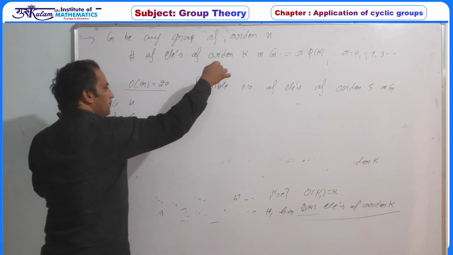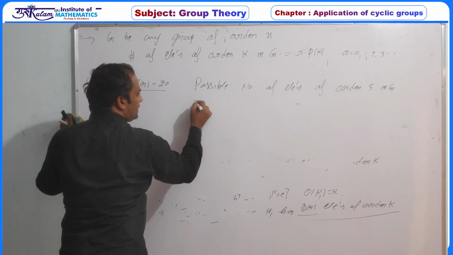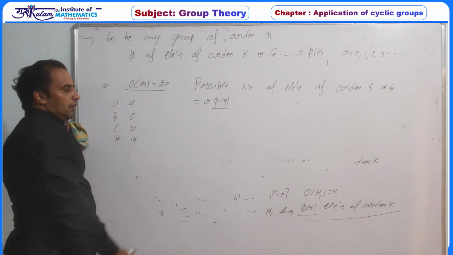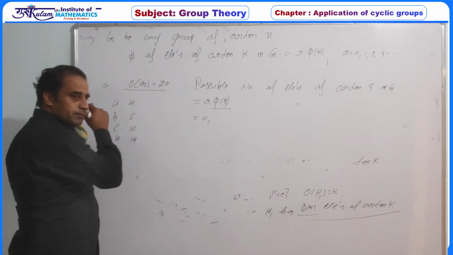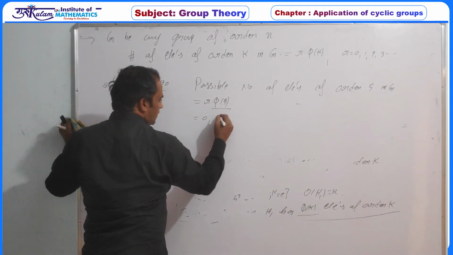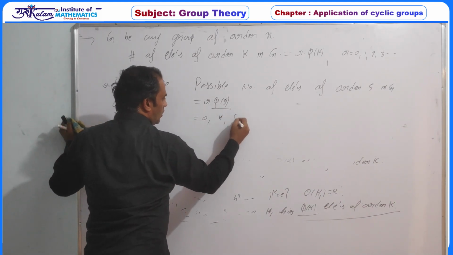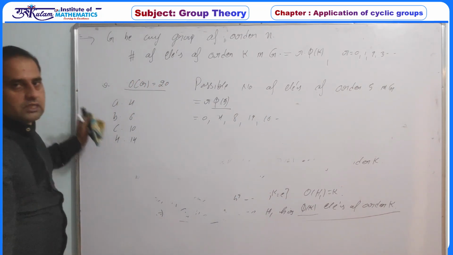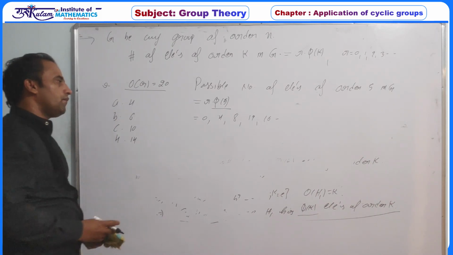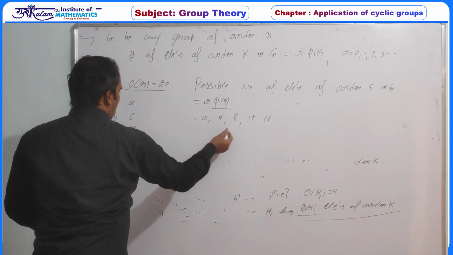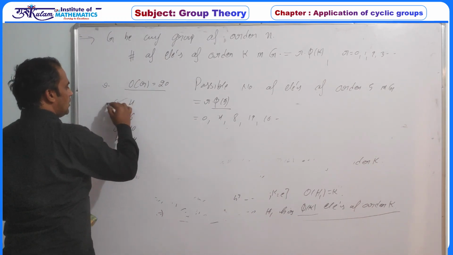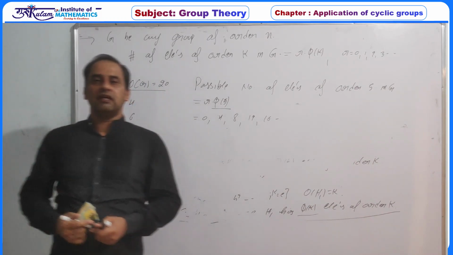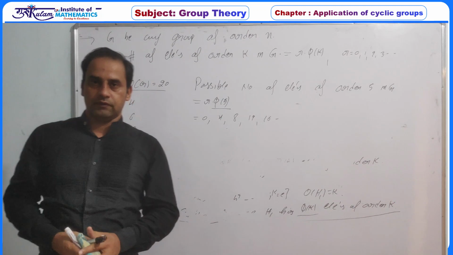Now the proof: the number of elements of order 5 in G is r into 5 of 5, always a multiple of 5. If r is 0, then definitely 0. If r is 1, then definitely 5 is 4 or 8 or 12 or 16. So these are the only possible numbers of elements of order 5 in this group. So out of these 4 options, the possible answer is only 4. So definitely the group must have 4 elements of order 5.